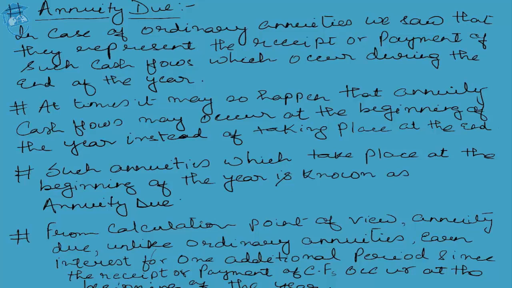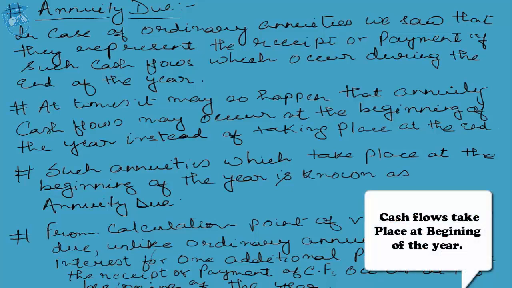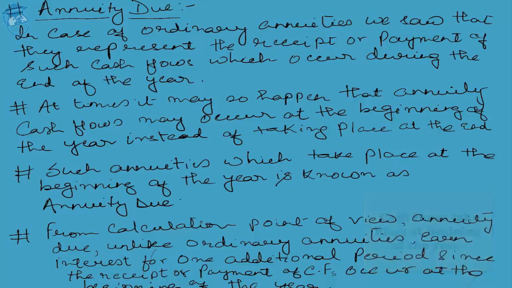The only difference is that in the case of annuity due, the cash flows do not take place at the end of the year, rather they take place at the beginning of the year. Students, this is the most pertinent point which we shall be discussing right now. Again, going back to the definition of annuity, we found that annuity refers to those cash flows which take place at the end of the year for a stipulated number of years down the line. Things are exactly the same in the case of annuity due as well, with the only exception that in the case of annuity due, the cash flows take place at the beginning of the year instead of taking place at the end of the year.